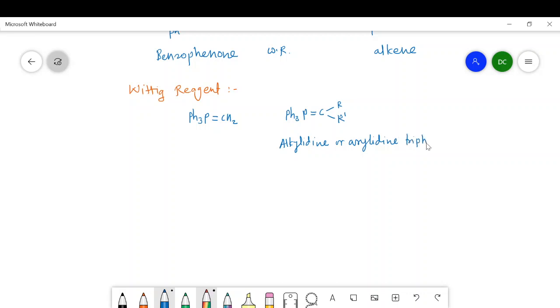This is the name of this Wittig reagent, alkylidene or arylidene triphenyl phosphorane, or it is simply called a phosphorane